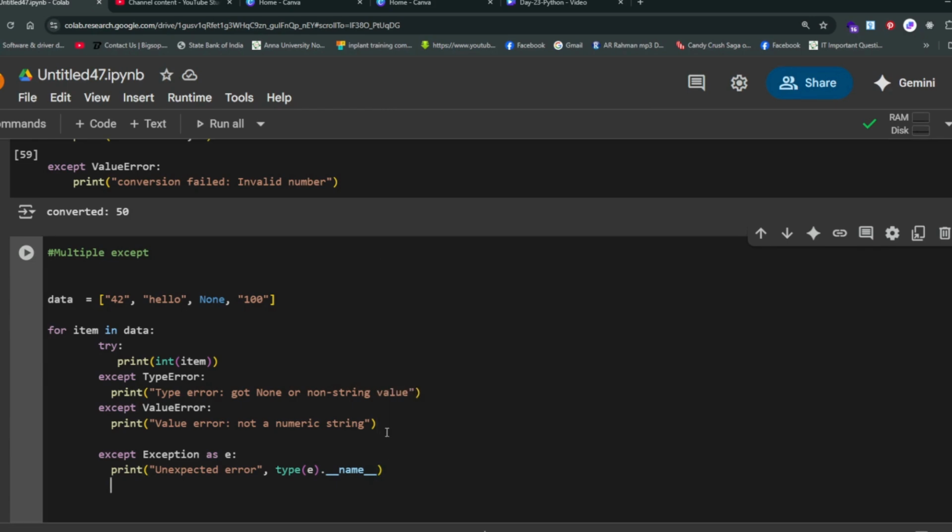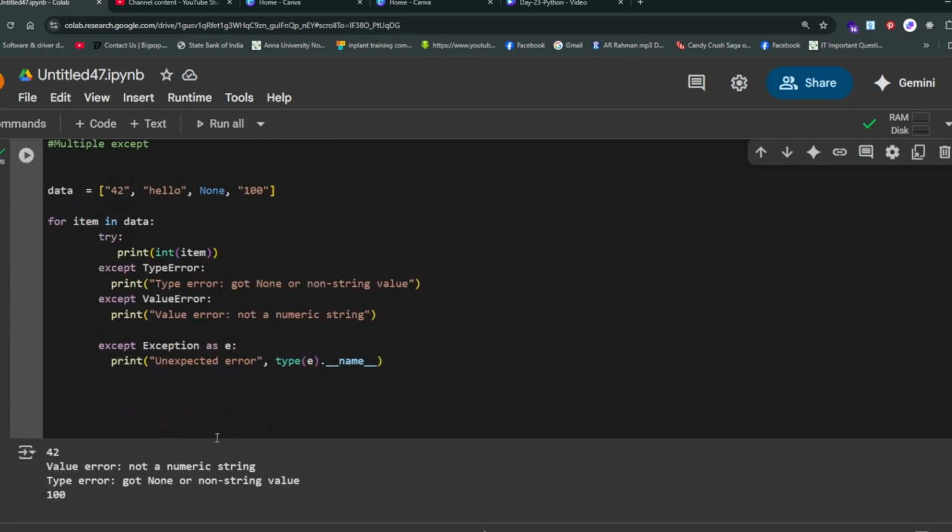Okay, now we will learn and see. For item in data, we are writing these exceptions. For each value, 42 is converted into a string, no problem. The first one is verified: Hello, it cannot convert into a number. So it raises an error and shows, not a numeric string.